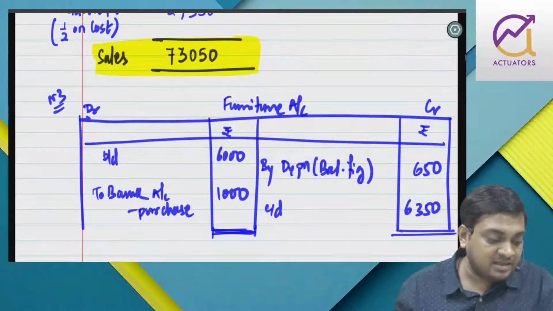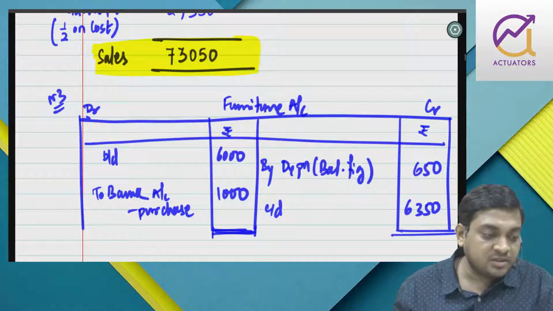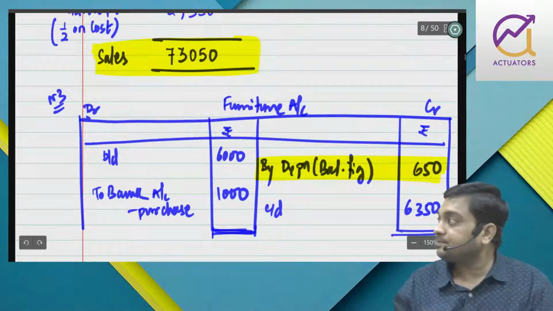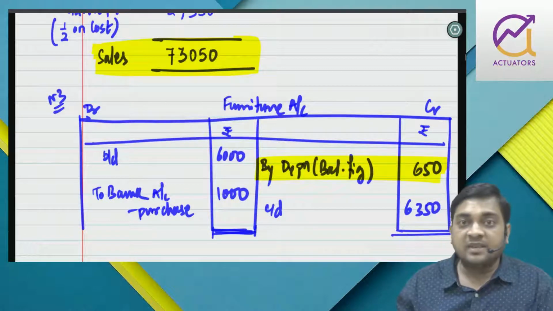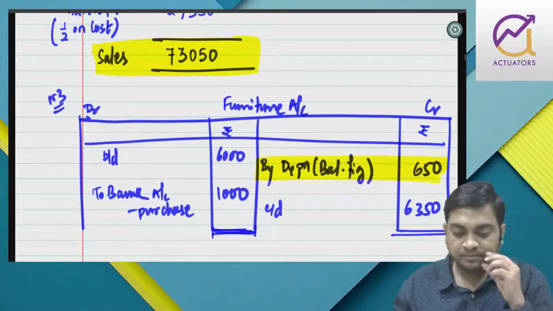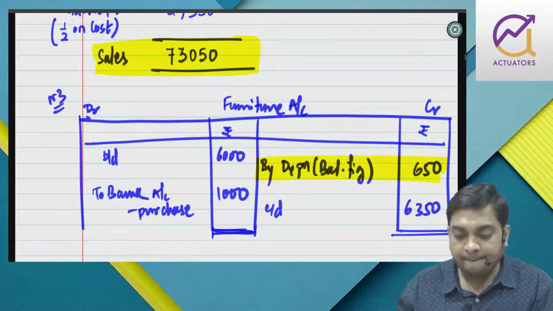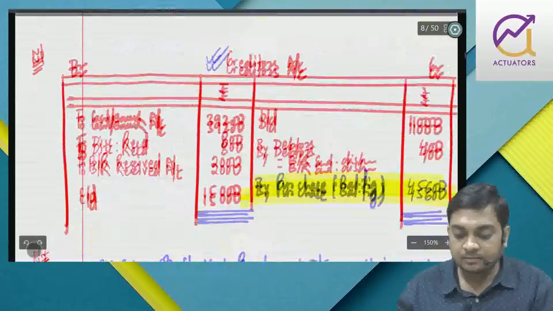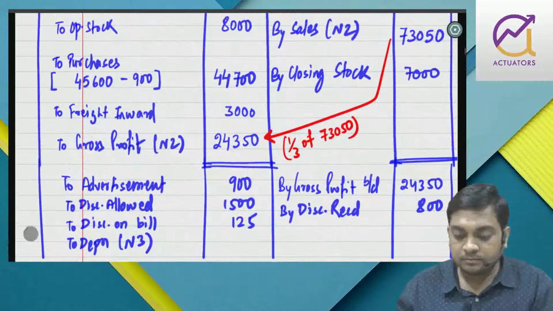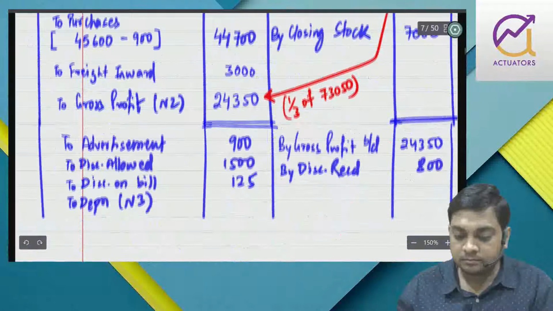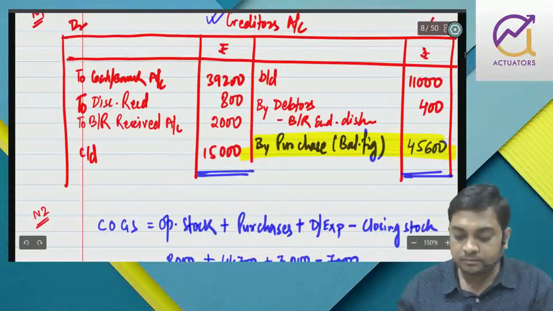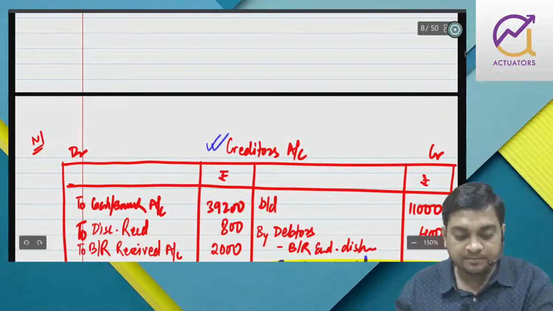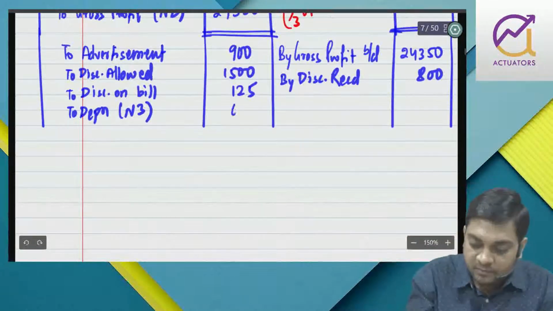By depreciation balancing figure, it is going to be 650. Is that fine? Right? So I'll put depreciation out here, 650.